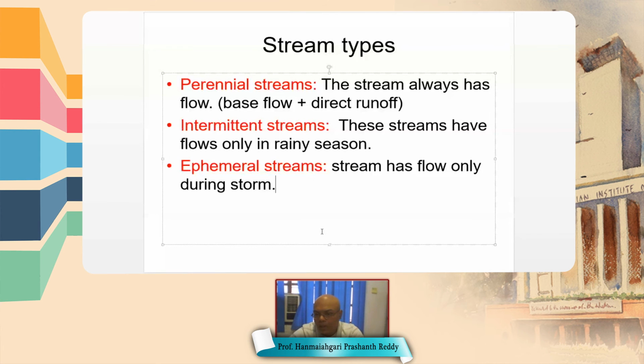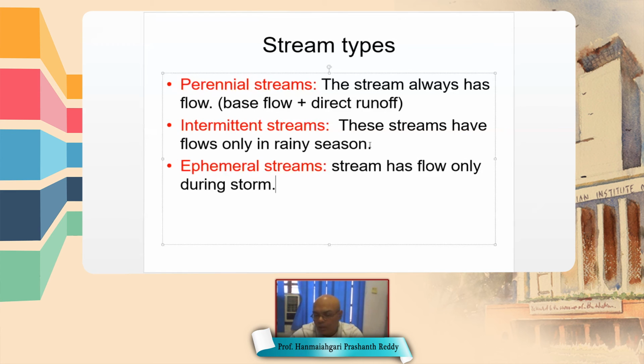Suppose the Brahmaputra river or the Mississippi river or the river Ganges, they are all perennial streams because the water is there throughout the year. The second kind of stream type is intermittent streams. In intermittent streams, flow takes place only during a season, or we can say that only seasonal flow can occur.